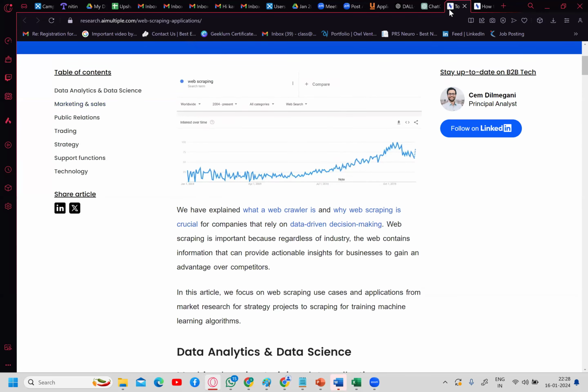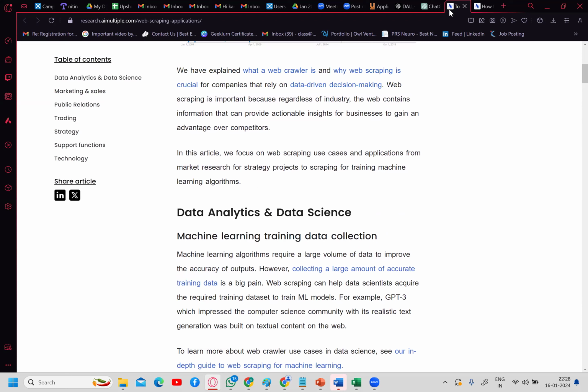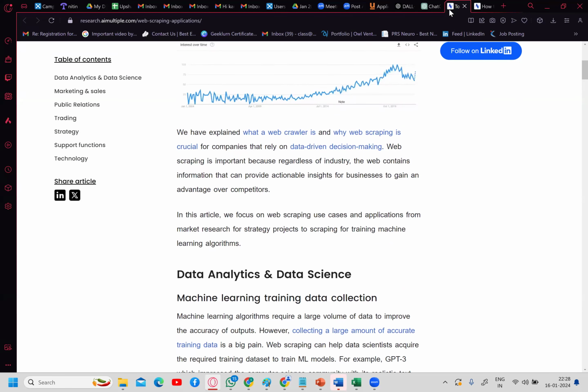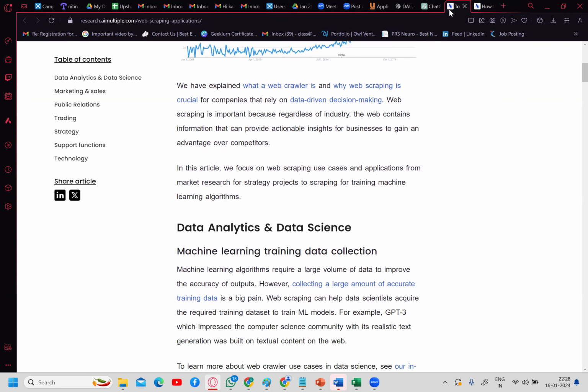So basically, what they are telling is, not only in data analytics, in data science, the importance of web scraping is very high, because most of the machine learning algorithms, for example any predictive machine learning algorithm or any predictive modeling, need a huge amount of data to be trained. So if you want your machine learning model to behave accurately and produce the best result, you need huge amount of data. Collecting that huge amount of data is not so easy, right?